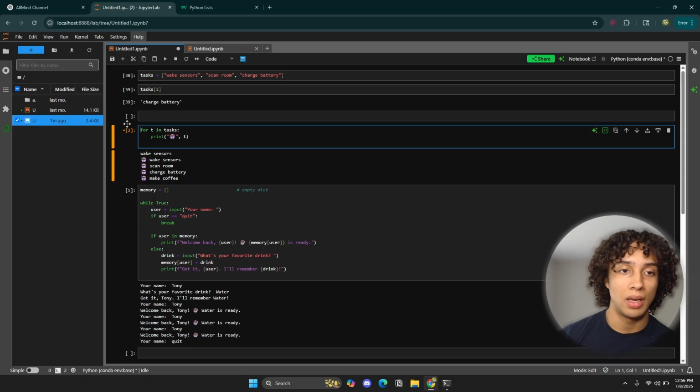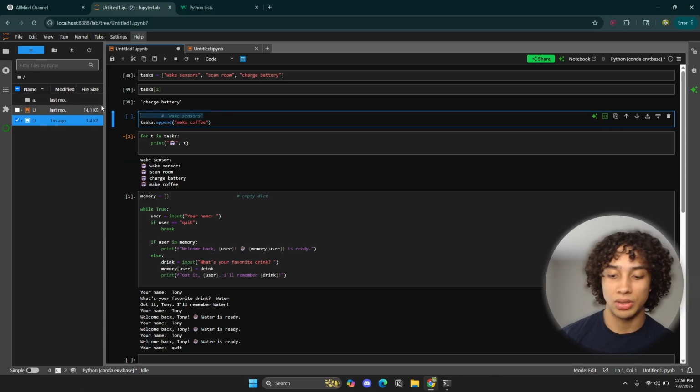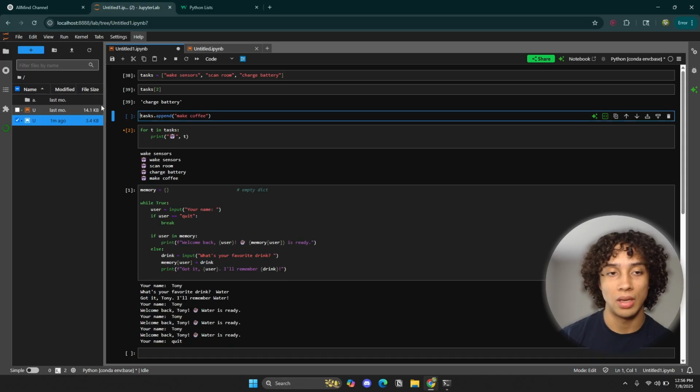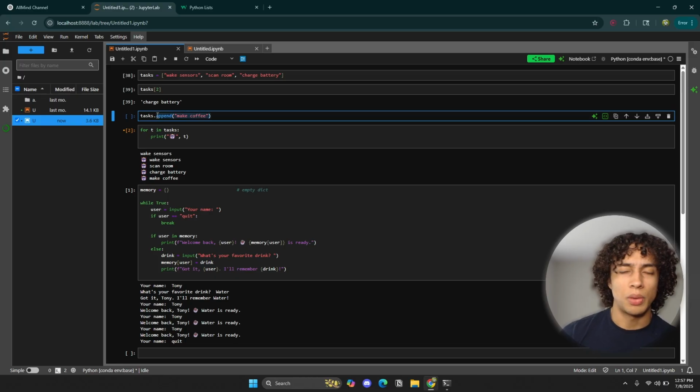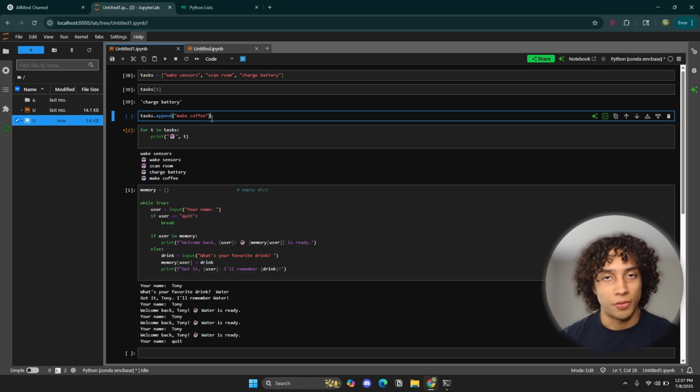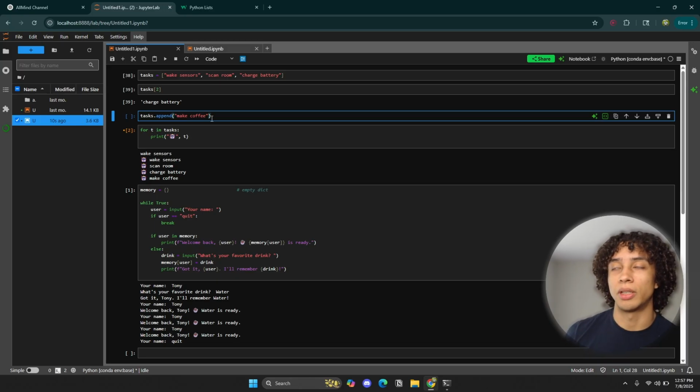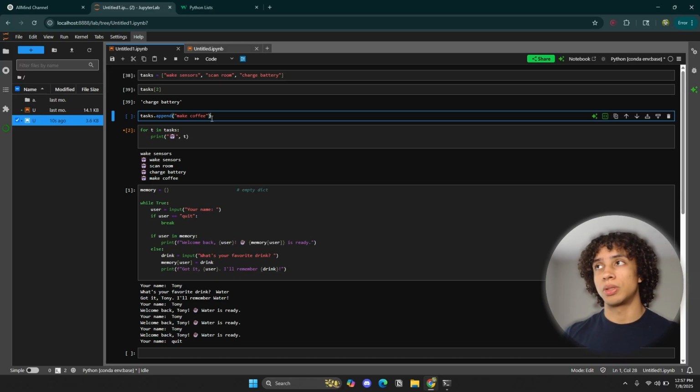Before I do that, let's talk about append. Append is just an interesting way to add something to a list. The append method, this is a method, by the way. In programming, we have methods and we have classes. I'm not going to teach classes right now, but just so you know, this is how you define a method. I think we already talked about methods last time, but just a quick recap. A method is just a function. We talked a little bit about functions in the first episode, and we'll dive deeper later on. Methods are functions, but not all functions are methods.